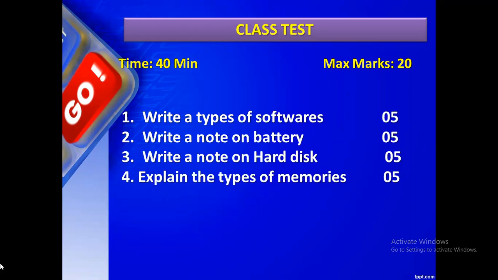Okay. And types of memories. Can anyone say what are the types of memory? Harini Steve, can you say what are the types of memory? How are the types of memories classified?